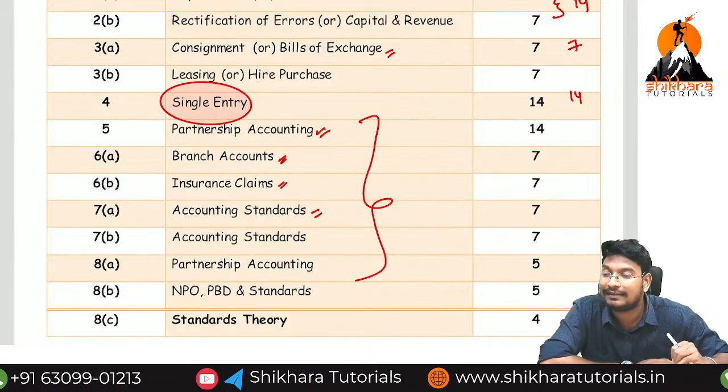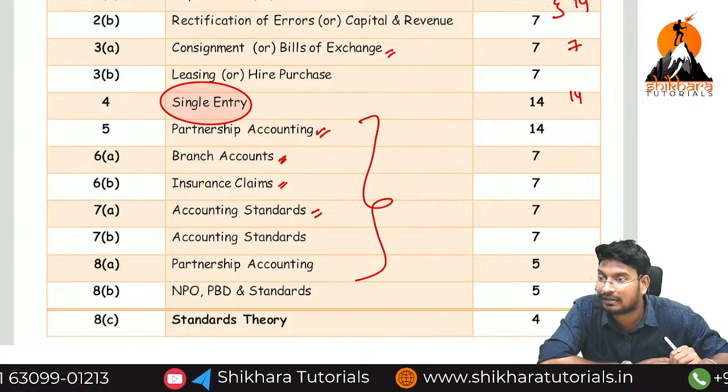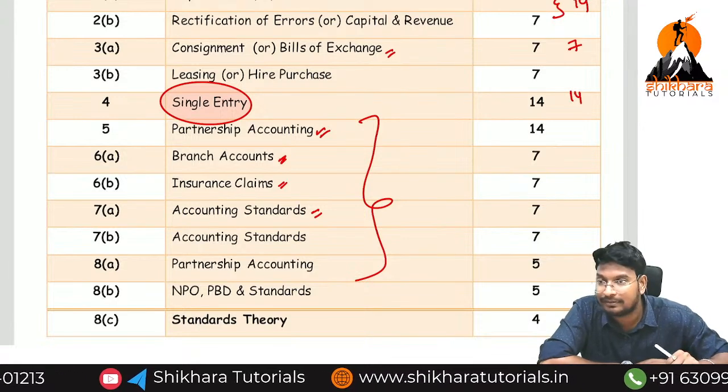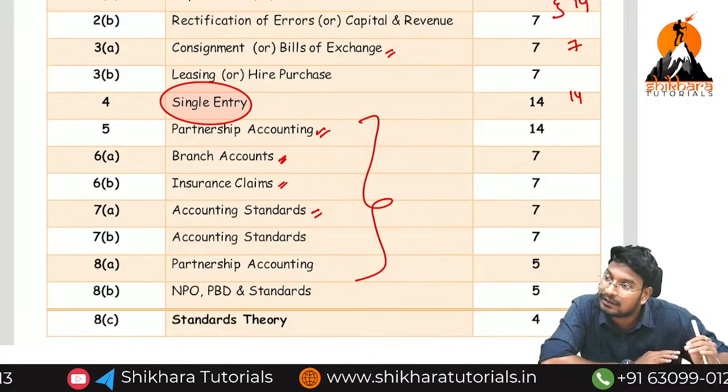Don't mug up. What is the salary entry? Salary account debited to cash. What is the rent entry? Rent account debited to cash. If you mug up at this stage, it means you cannot go through the further stages.